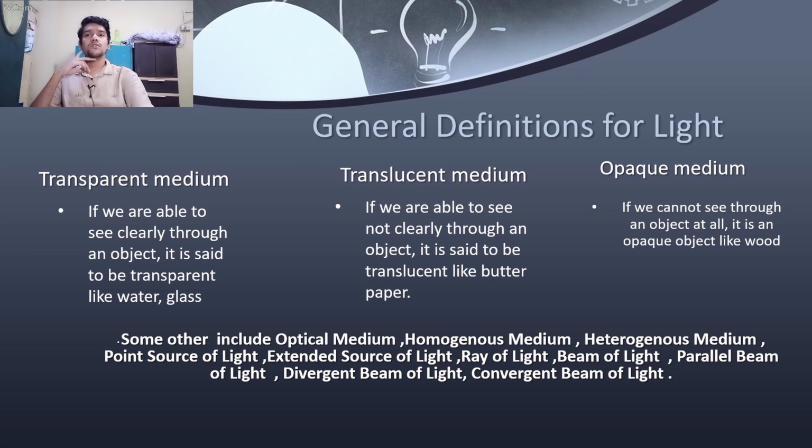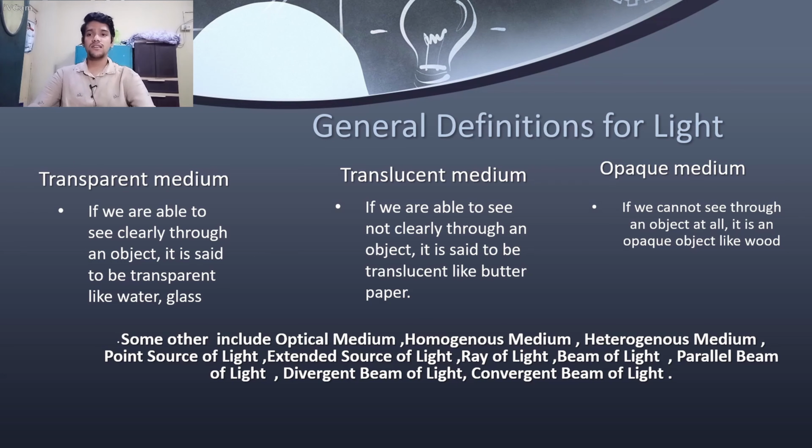Secondly, we can talk about translucent medium. Translucent media are the media through which light cannot pass freely. A faint light can pass and some of the light is blocked. For example, butter paper or a normal paper can act as a translucent medium. And thirdly, we have an opaque medium. Opaque media are the bodies which do not let light pass through them at all. For example, wood.